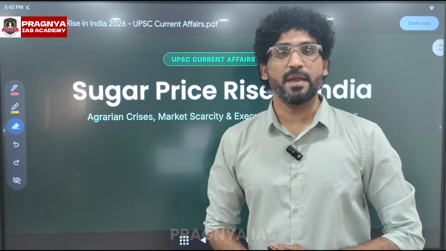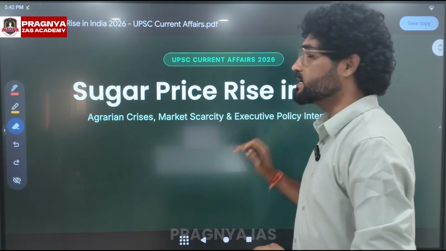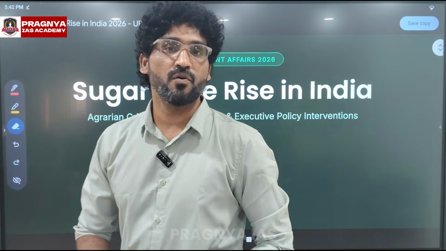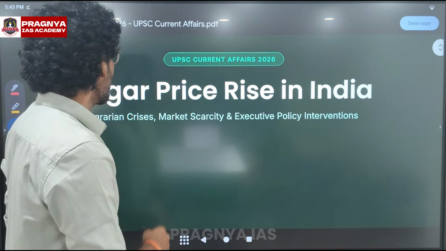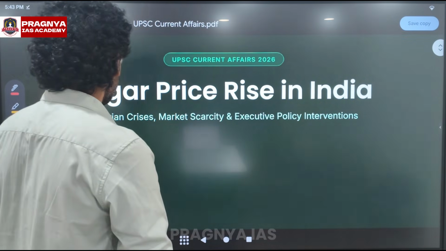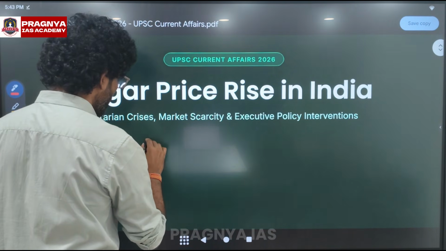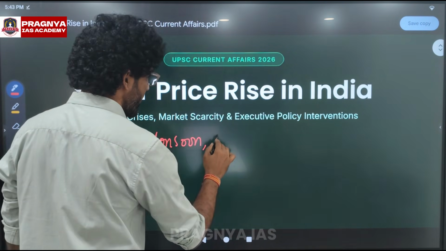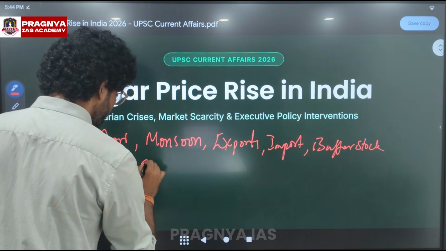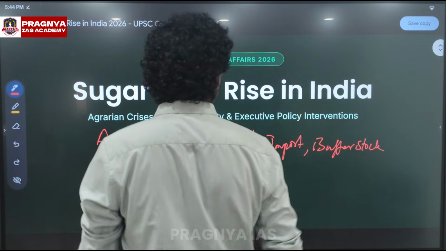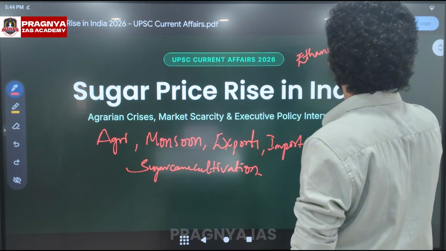Today we are going to discuss an important topic related to the sugar price rise in India. This is one of the important current affairs highlighted in recent newspapers. It may look like a simple topic, but it is mainly connected with many UPSC topics like agriculture, monsoons, that is climate, exports, imports, and buffer stock, and it is also linked to sugarcane cultivation, and mainly it is interconnected to the recent issue, that is ethanol blending.